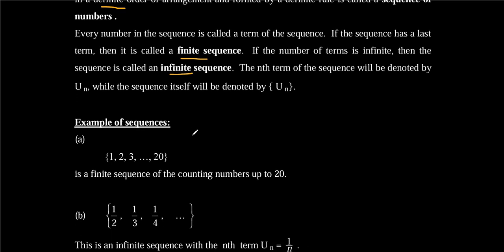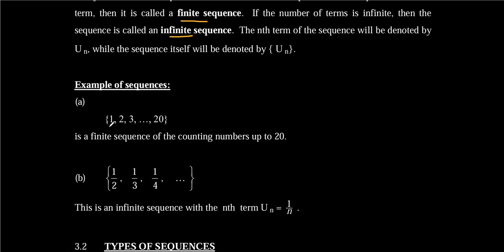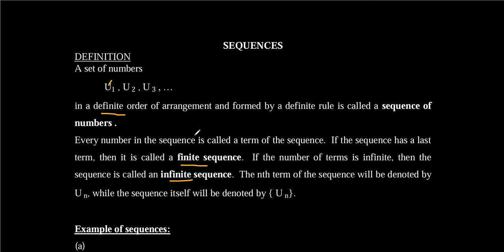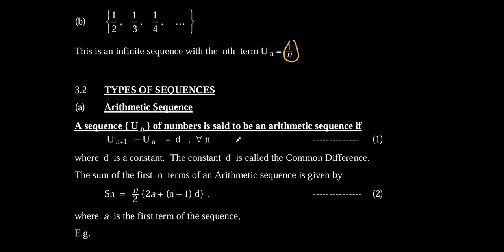So for example, the sequence 1, 2, 3 up to 20 is a finite sequence. It's a finite sequence because there's an orderly arrangement and there's a specific rule. If I know the previous element, I just add 1 to get the next element. And this sequence is an infinite sequence because I don't actually know the last element, but I just know the rule as 1 over n, 1 over the natural numbers. And it's as easy as that. However, there are types of sequences, and for starters, we'll only take the first one, then we'll continue in the next video. So the very first type of sequence is called an arithmetic sequence.